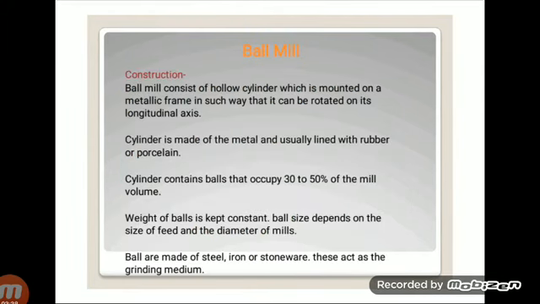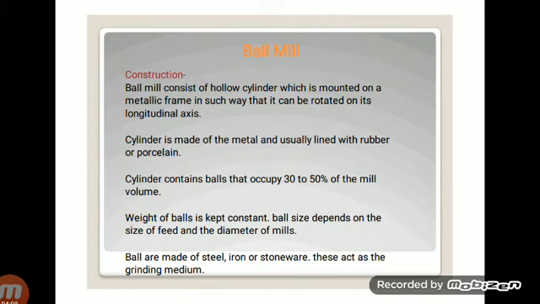Afterwards we are giving a special focus on the construction. Construction consists of the hollow cylinder. This hollow cylinder is mounted on a metallic frame in such a way that it can rotate on its longitudinal axis. The first point is that it consists of the hollow cylinder. Second, this cylinder is made up of metals and usually lined with rubber or porcelain.